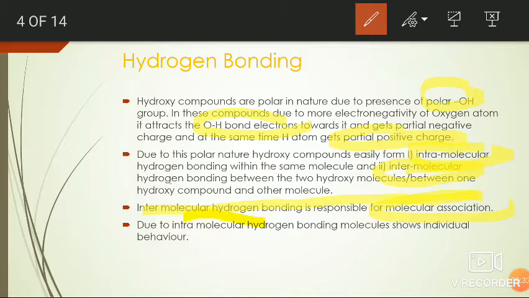But the intramolecular hydrogen bond is responsible for the individual behavior of the molecules. Due to the intramolecular hydrogen bond, the molecule appears as a single or individual molecule. But due to the presence of intermolecular hydrogen bonding, molecules or molecular association is observed.